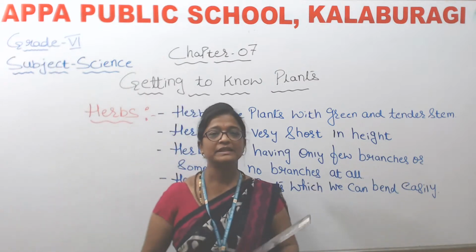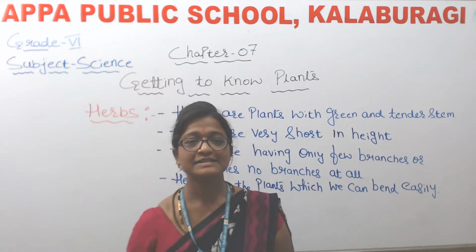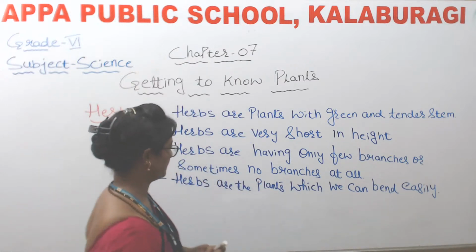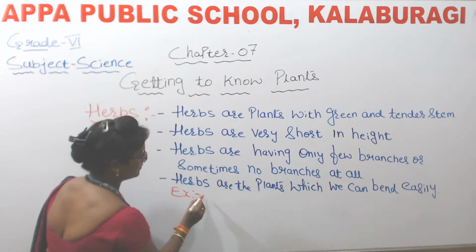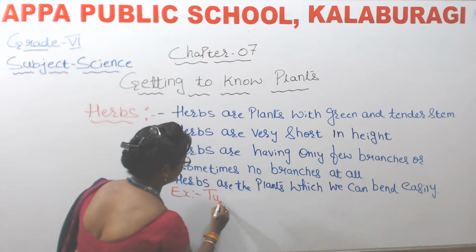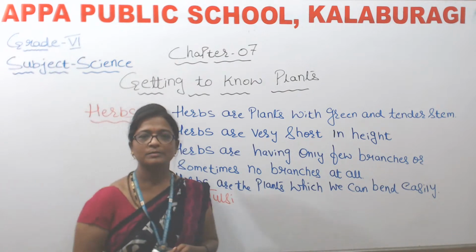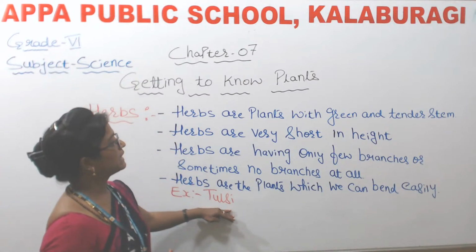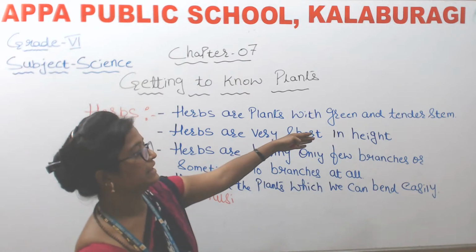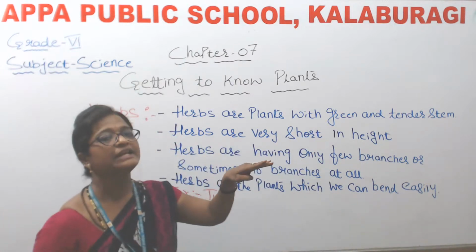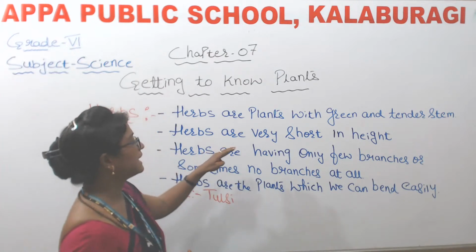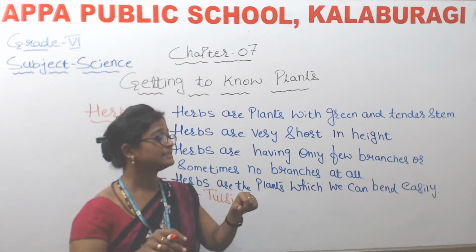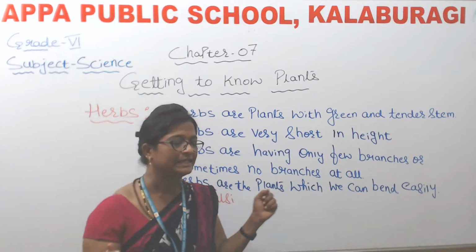Okay, so now you all might be thinking, which are the plants? Yes. So let me write here. First, we will talk about tulsi. So you all might have seen tulsi plant, isn't it? If not, just go and observe. So tulsi plants, their stem will be green and tender, and they are very short in height and they are having few branches and the stem of the plant can be bent easily.